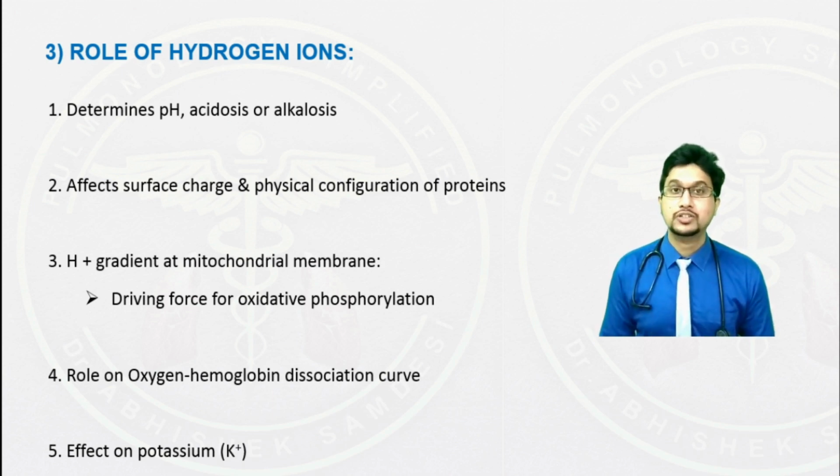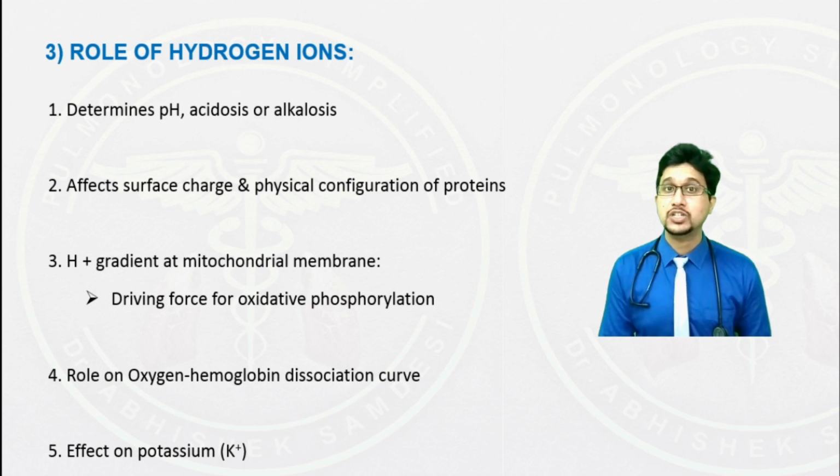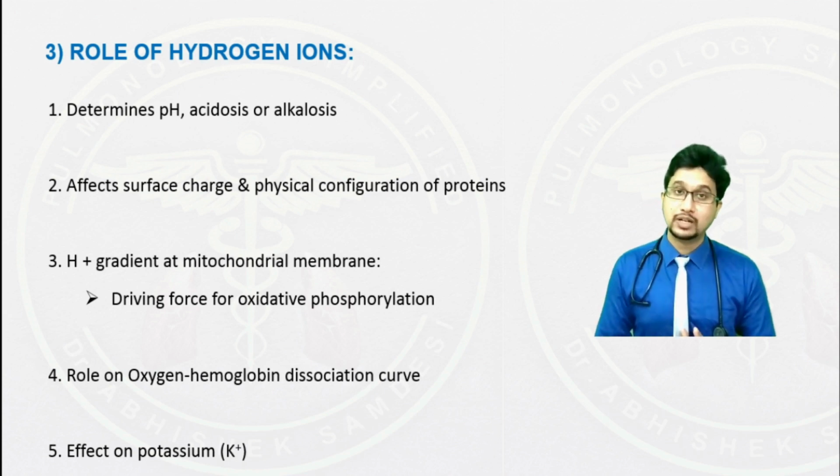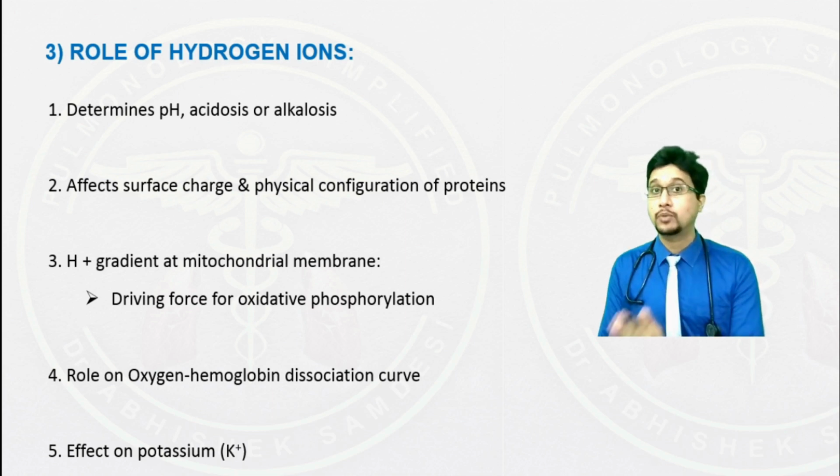We have now understood the role of hydrogen ion on the human body. Need be for the enzymes to be active, for the proteins to be active to perform its normal physiological function, for oxidative phosphorylation where ATP generation is required, or the role of hydrogen ion on oxygen hemoglobin dissociation curve where it determines the binding of hemoglobin with oxygen at level of alveolar or at the level of tissue, as well as we have understood the concept of the role of hydrogen on the potassium.